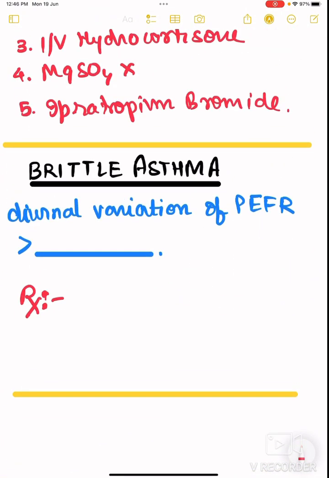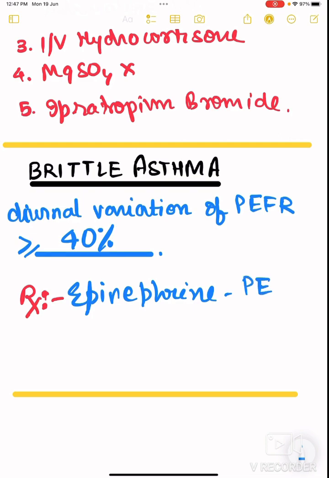Now lastly, coming to brittle asthma, ending this topic. In brittle asthma, it is known as brittle because the PFR diurnal variation is very high. In a whole day, the PFR may change by more than or equal to 40%. What is PFR? PFR is peak expiratory flow rate, meaning the flow rate at which it attains peak will change in a single day by 40%. That's why it is called brittle asthma. What is the treatment? EpiPens, meaning epinephrine pens. Pen means like an insulin pen. We also have an epinephrine pen. You can carry it with yourself so that you can prevent brittle asthma exacerbation.